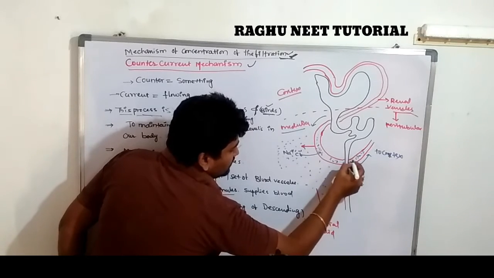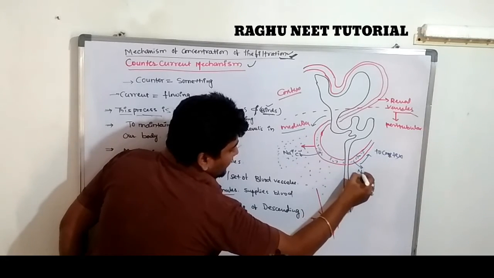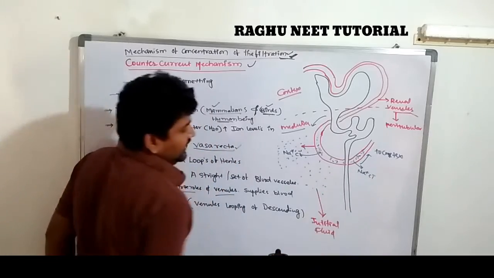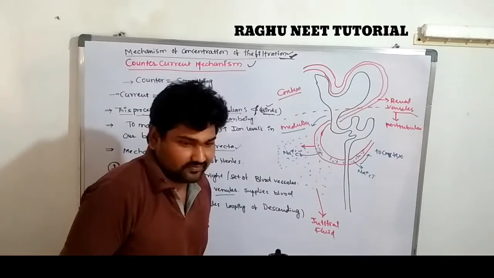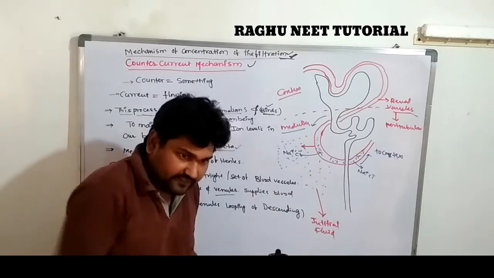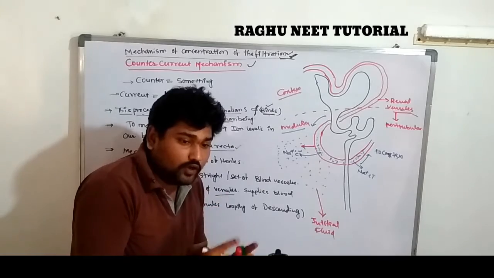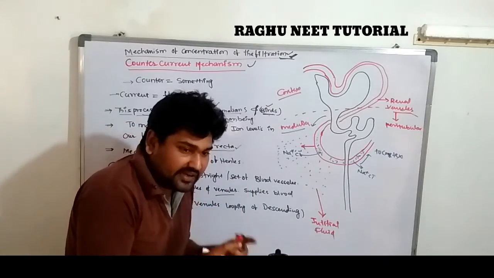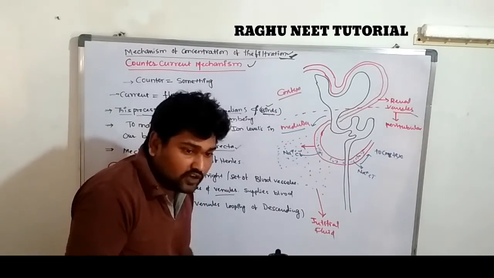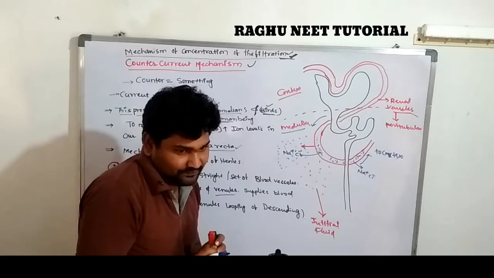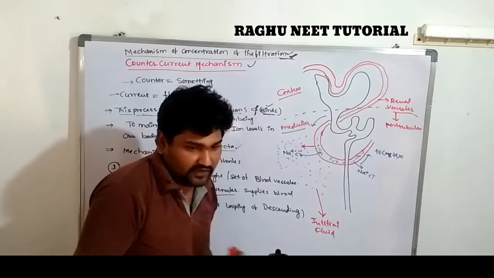After looping, the sodium and chloride ions come out from the venules. When descending, the ions transfer from the interstitial fluid to the renal venules.